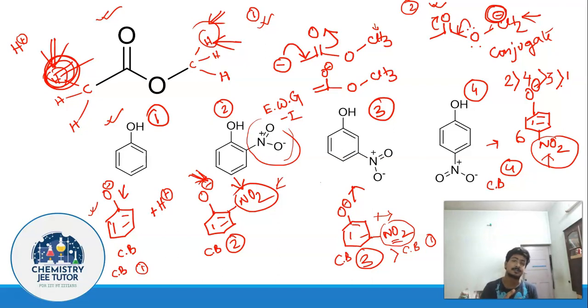Closer the group is, greater the effect is. In the examples we have learned today, we have taken examples of groups which exhibit minus I effect. Minus I effect means electron withdrawing effect. So electron withdrawing effect, the closer it is, more will be the electron withdrawing effect, more will be the delocalization of the electrons, more is going to be the stability of that corresponding conjugate base, and greater is the acidity of that corresponding acid. I believe it is clear to you.